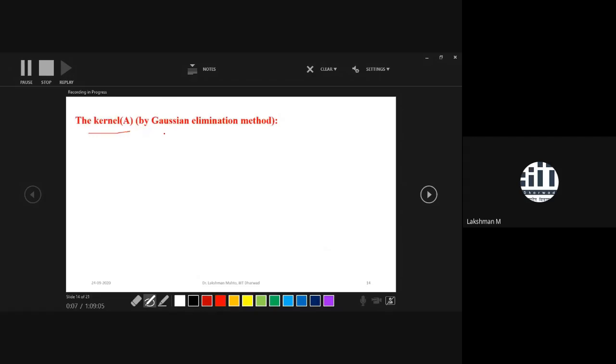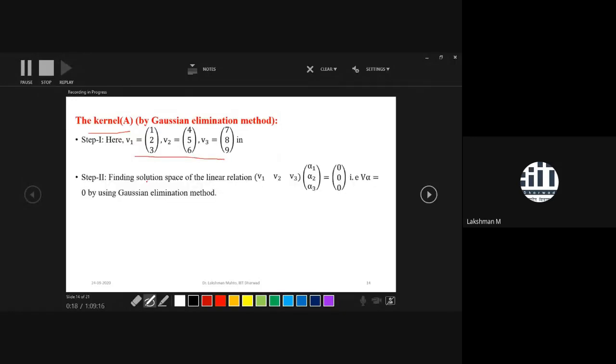So again, I will go through the systematic idea. I have to list the vectors in a proper order. After listing, we have to find the solution of the linear relation, which is just a system of homogeneous linear equations.